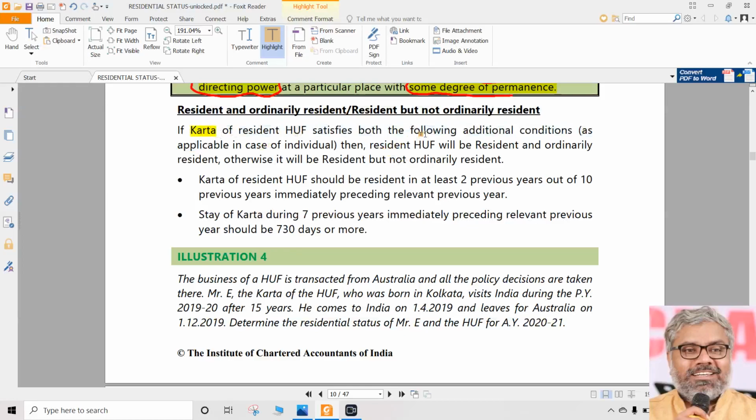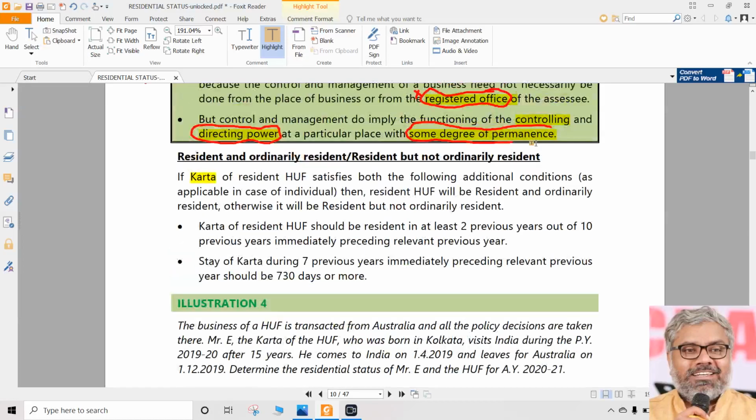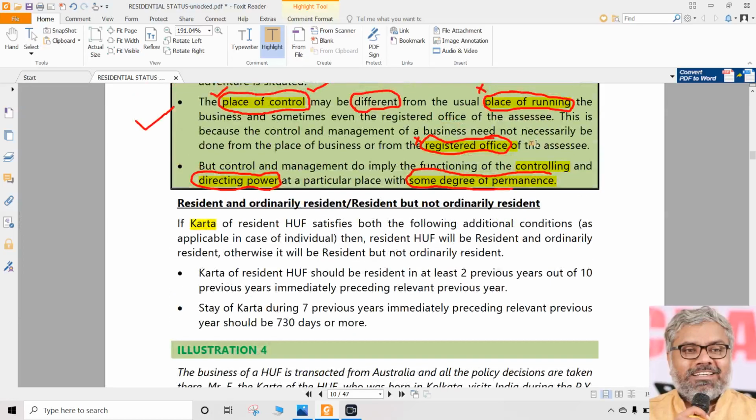So the Karta of the HUF, Karta means the head of that family. Once again, who is that head of the family? How do we know? You don't need to know. Karta means Karta. That family will tell. We are not here to know who is the Karta of which family. That will be depending upon reality once again. So what is a Karta? That we should know. Karta means head of the family. Whoever that may be, that has to be given in the question. That so and so person, A, B, C, X, Y, Z, whoever it is, he has to be mentioned that he is the Karta of the HUF.